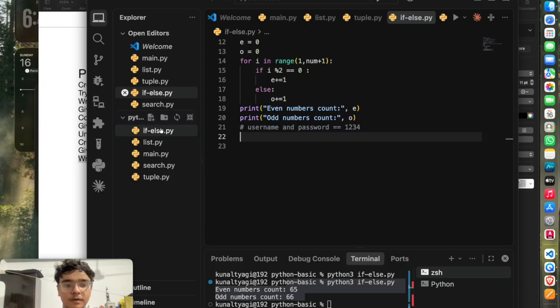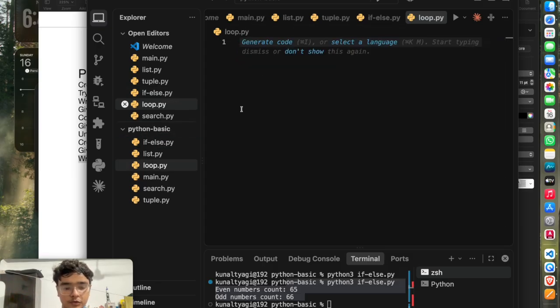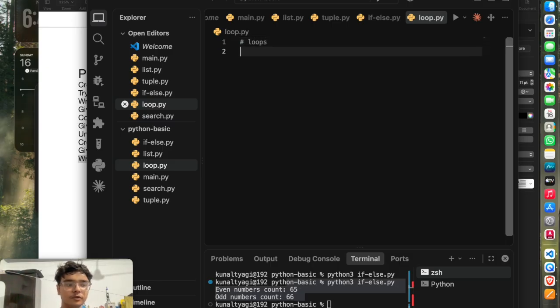So in Python there are multiple types of loops. We will start first with the for loop. So here we are going to talk about loops. What are loops and how can you define them? Loops let you repeat an action without copy pasting code over and over again.